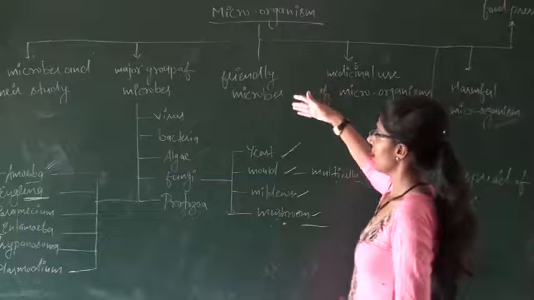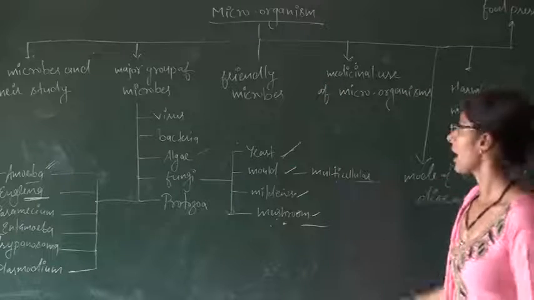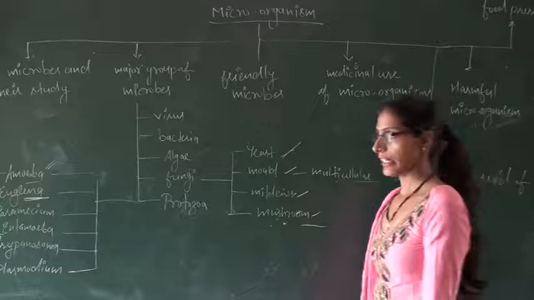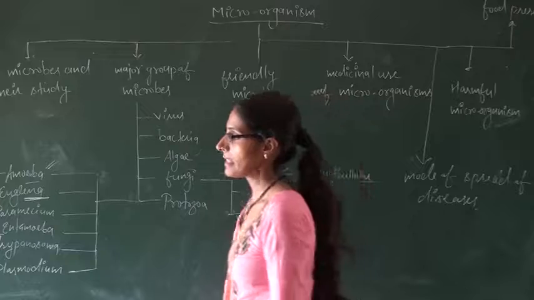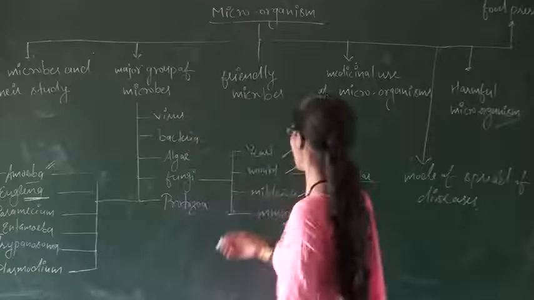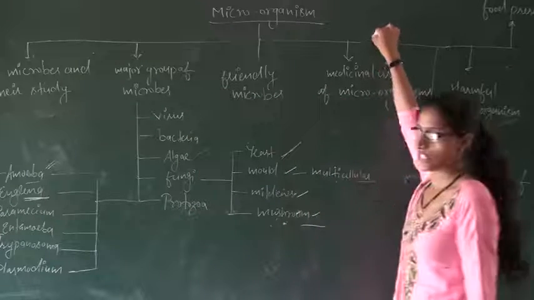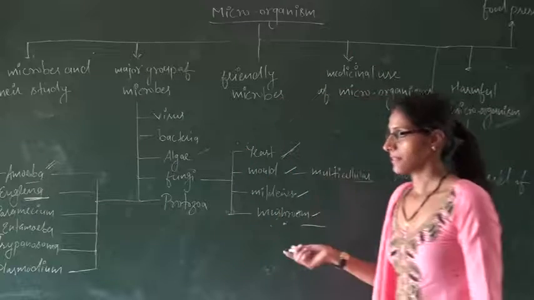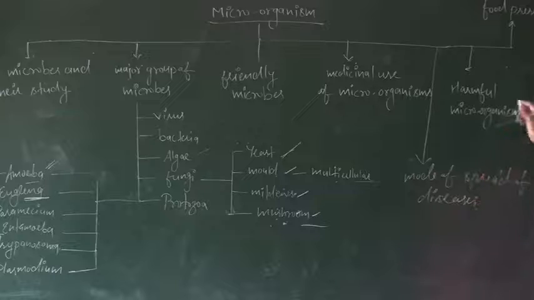Those which behave as friendly microbes are used in medicine and also in industry. In medicine, they are used as antibiotics and vaccines.